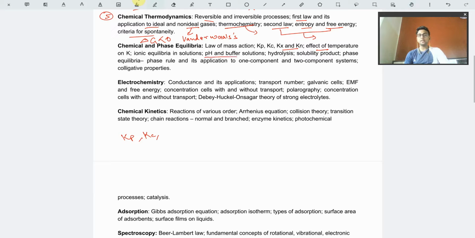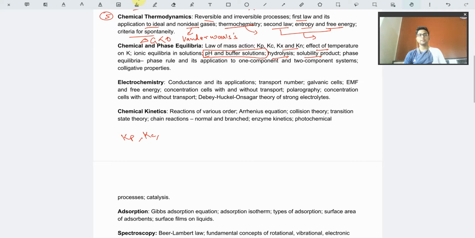The most important part here is pH and buffer solution. Every year at least one or two questions fall from this part, where you have to calculate the pH and pH-related solutions. So you have to calculate and learn those. Hydrolysis also comes under the pH part. Solubility product is one important topic, but hardly any sums come. You must memorize and learn it quite properly, but hardly any questions come from this part.